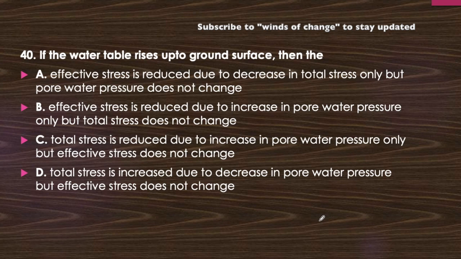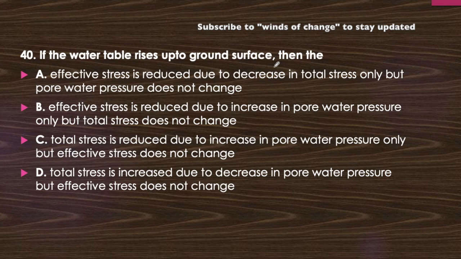Or total stress is reduced due to increase in pore water pressure only, but effective stress does not change. Or total stress is increased due to increase in pore water pressure, but effective stress does not change. Or total stress is increased due to decrease in pore water pressure, but effective stress does not change. We have to find out which will change and which will not change if the water table rises up to the ground surface.